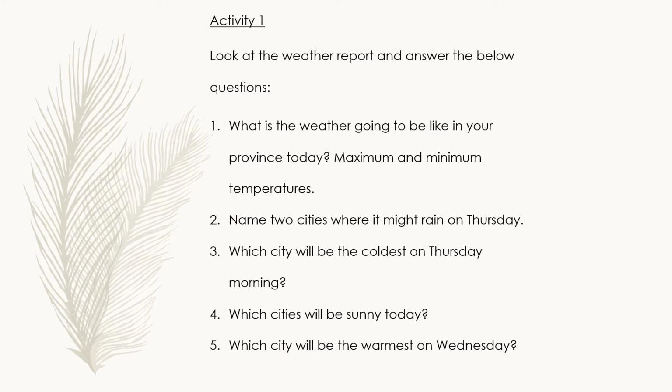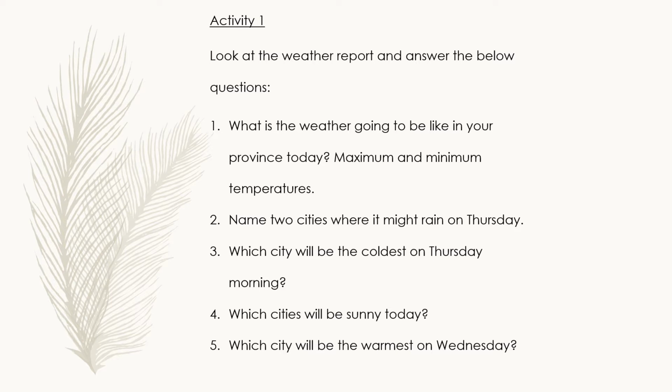So now let's look at our activity. We've got activity 1. It says to us, look at the weather report and answer the questions below. Number 1, what is the weather going to be like in your province today? So they want us to tell them the maximum temperature and the minimum temperatures.